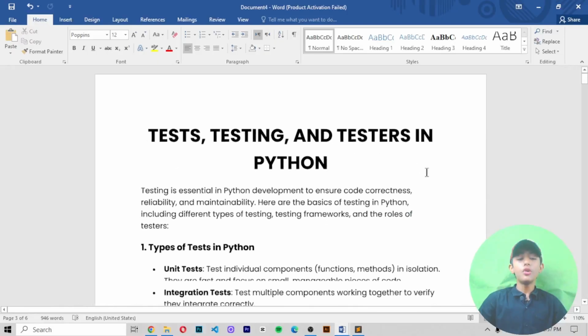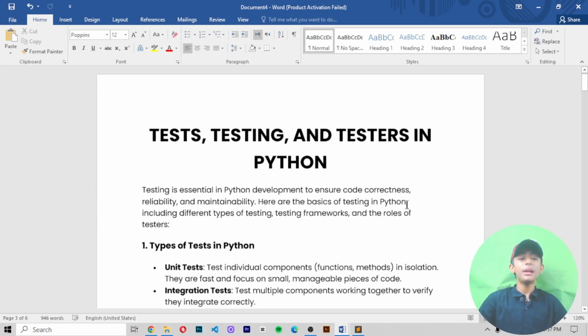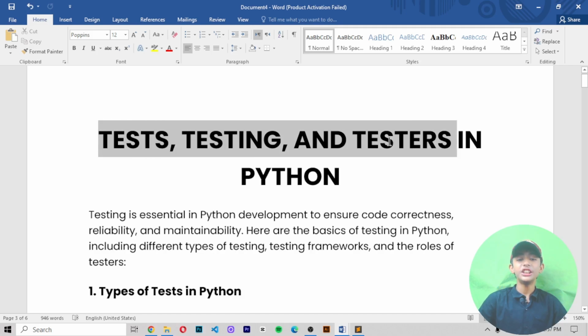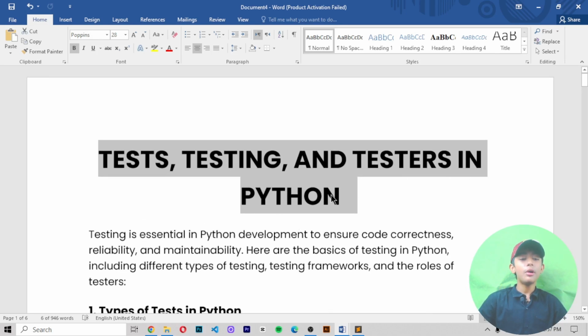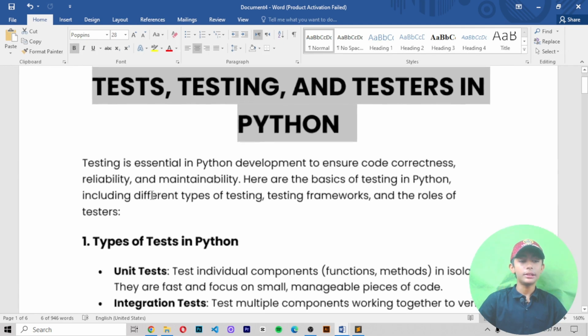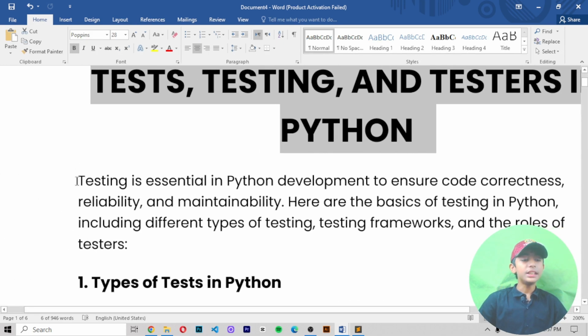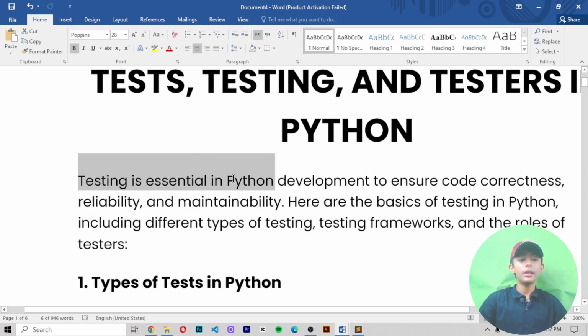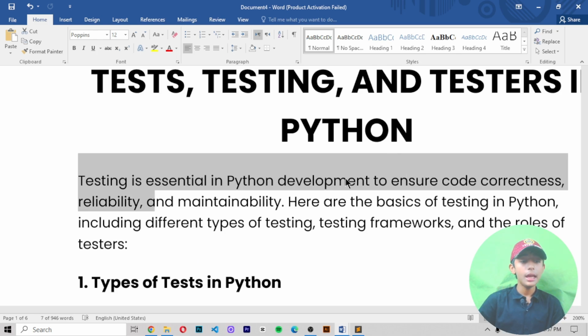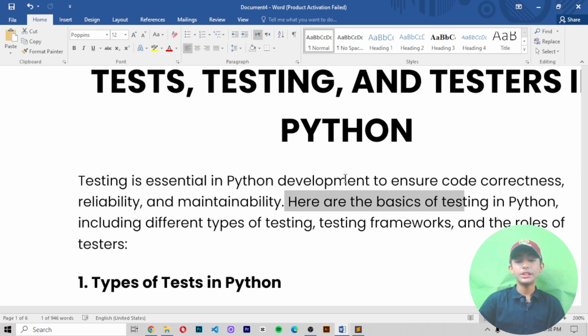So guys, in today's video of Python, I am telling you about the tests, testing and testers in Python. So let's learn about it without wasting any time. Testing is essential in Python development to ensure code correctness, reliability and maintainability. Here are the basics of testing in Python, including different types of testing, testing frameworks, and the roles of testers.